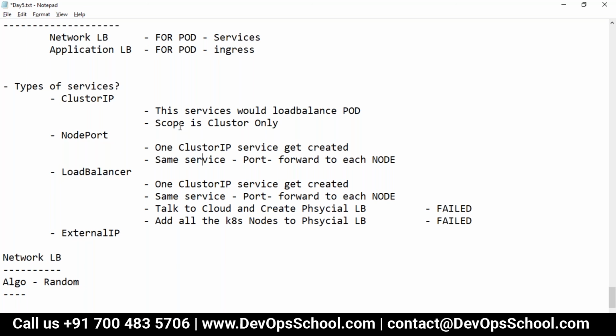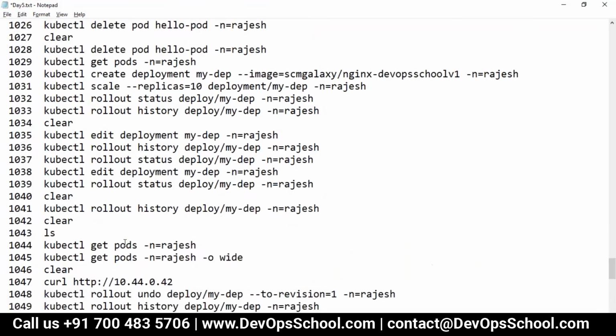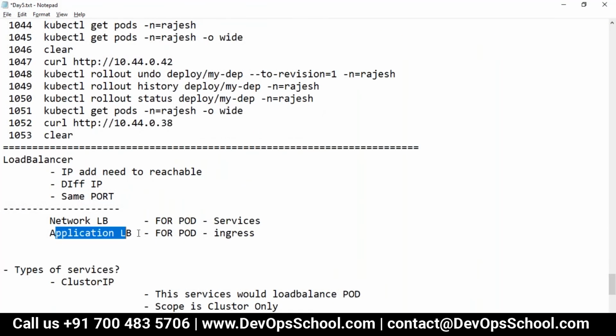Yeah. Great, guys. So guys, this is your Kubernetes services. Again, we have an application load balancer also, which is called Ingress, which I'm not covering, but you can spend some time on DevOpsSchool.com, where you get lots of resources.